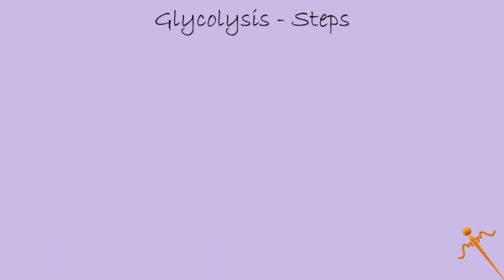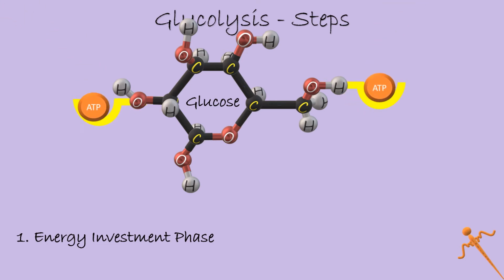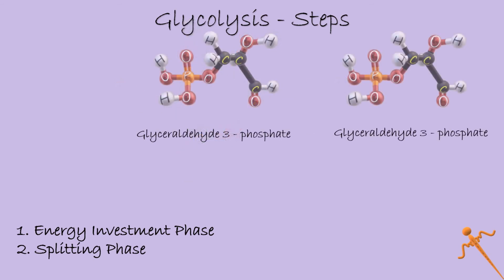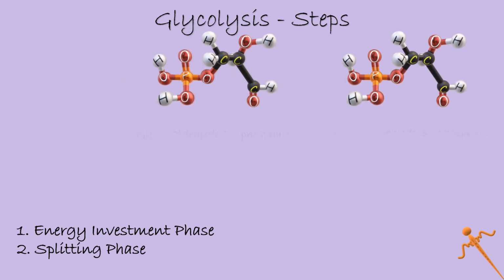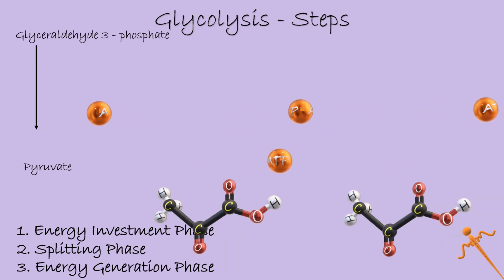Now let's dive into the actual steps of glycolysis. The pathway is divided into three distinct phases. First is the energy investment phase, in which glucose borrows energy from the cell, as is true for any new startup that takes place. Next is the splitting phase. And the third is the energy generation phase, in which it finally gives energy to the cell in the form of ATP.